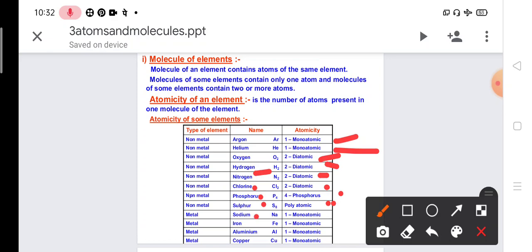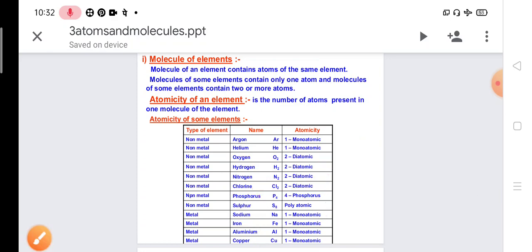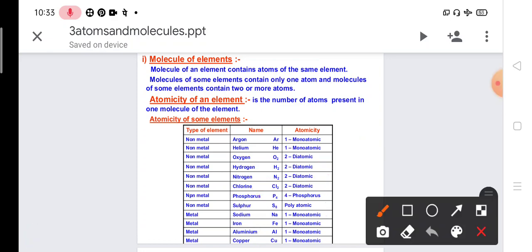Sodium, Na, exists in single form, we call it monoatomic. Iron monoatomic, aluminium monoatomic, copper monoatomic. So what you have seen above are all non-metals, and non-metals may be monoatomic or diatomic. But metals you will find monoatomic. So this is the atomicity of an element.